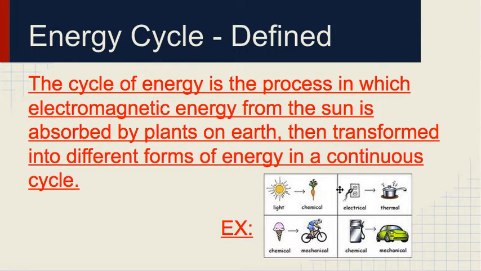Okay, here are some examples below. We'll get to some more examples in a minute, but we have light transforming into chemical energy. This electrical energy we plug into the wall turns into thermal energy in a heater or a hot plate. Chemical energy is eating food, getting energy from that and turning it into mechanical energy, or turning our gasoline into mechanical energy in the car. So if you follow this example, we go from light to chemical, chemical to mechanical. So we turn energy from the sun into energy that eventually makes us move.